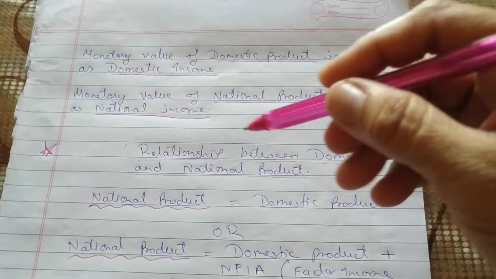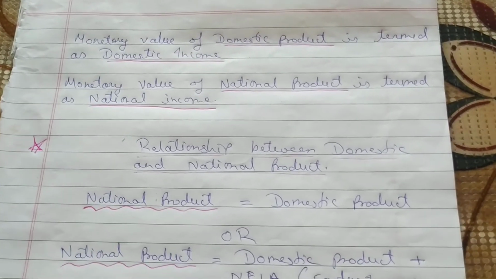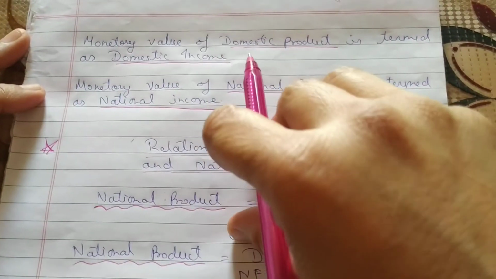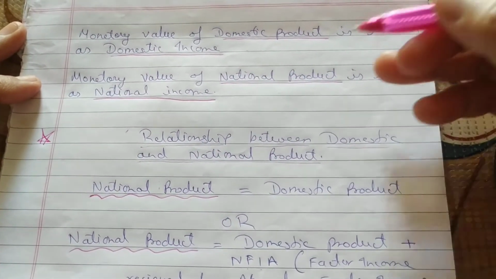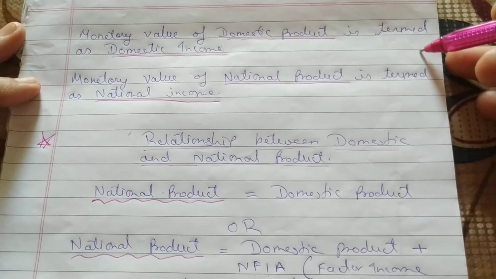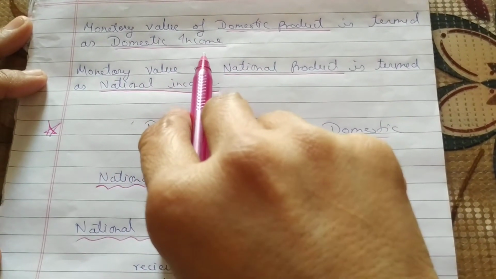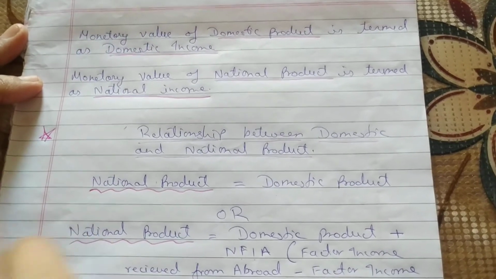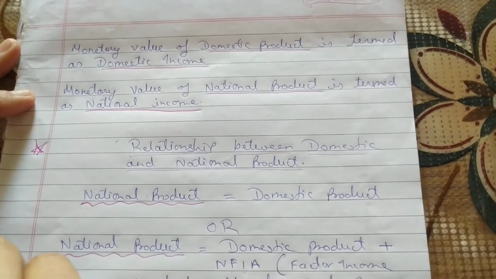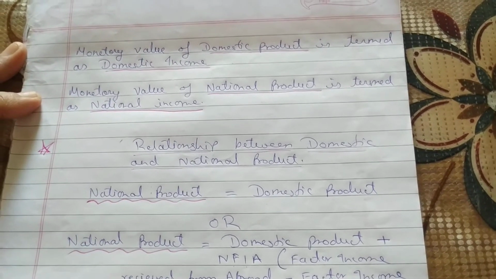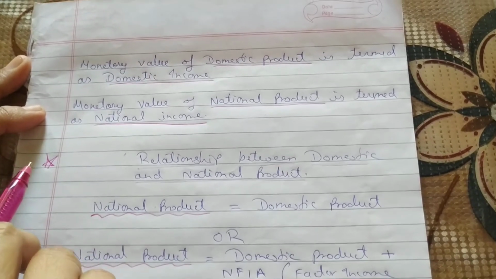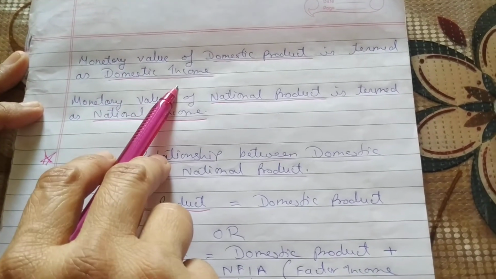Now let us see what is the relationship between the domestic and national product. The monetary value of the domestic product is termed as domestic income. That means the income generated after the sale of goods and services within the domestic boundaries is said to be the domestic income.